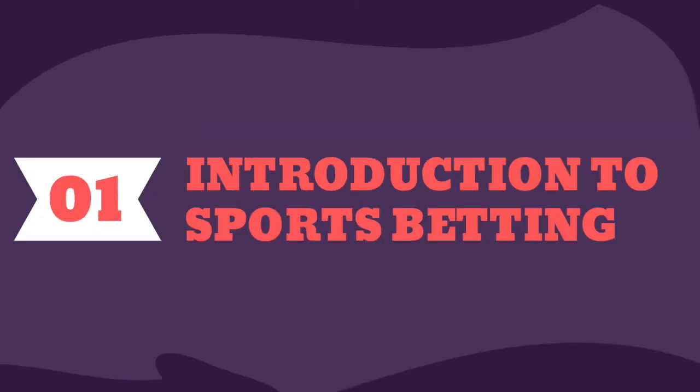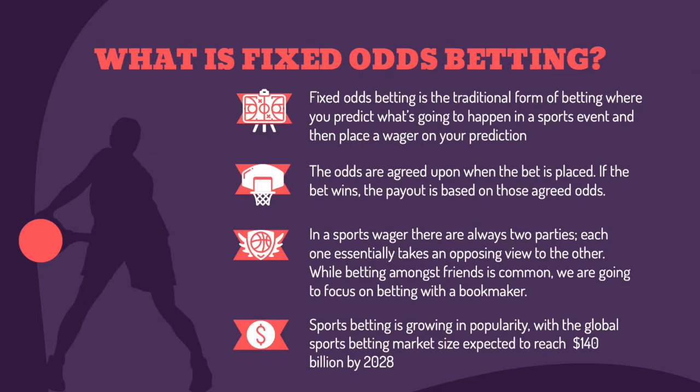First, we're going to start out with a general introduction to sports betting, since I'm sure most of you probably aren't familiar with how this works. So, what is fixed odds betting? Fixed odds betting is the traditional form of betting where you predict what's going to happen in a sports event and then place a wager on your prediction. The odds are agreed upon when the bet is placed. If the bet wins, the payout is based on those agreed odds.